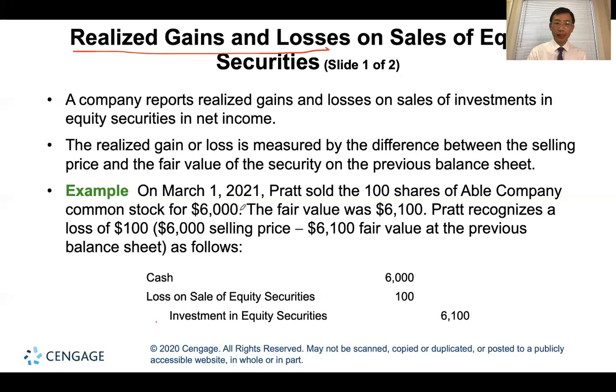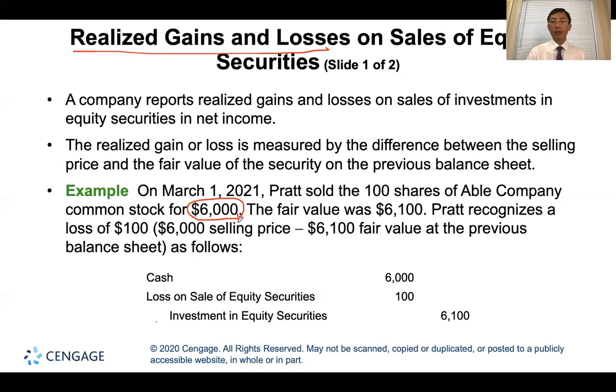So in this case, on March 1st, 2021, Pratt sold 100 shares of the company for $6,000. The fair value was $6,100, but the cash the company received was only $6,000.